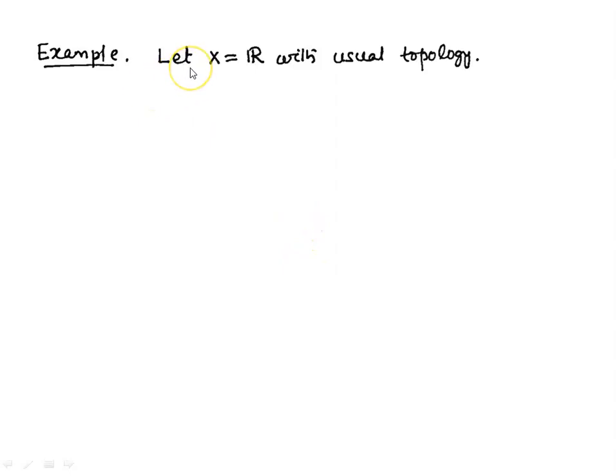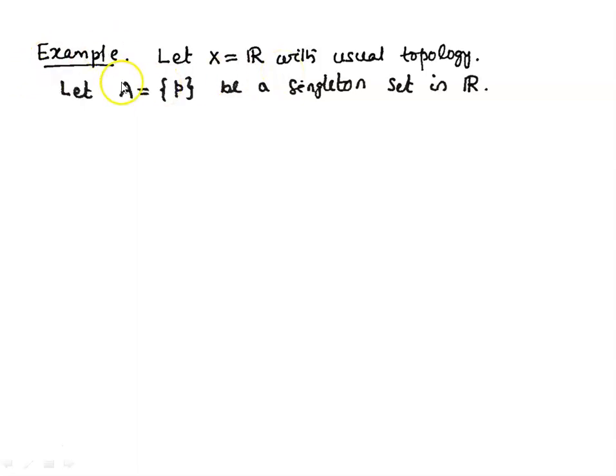Let us take one more example. Let X equal R with the usual topology, and let A be a set containing a single point p. That means A is a singleton set which contains the point p. Let us prove that this set A is closed in R.